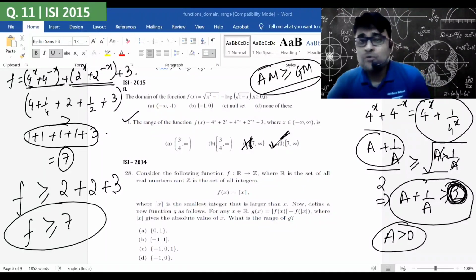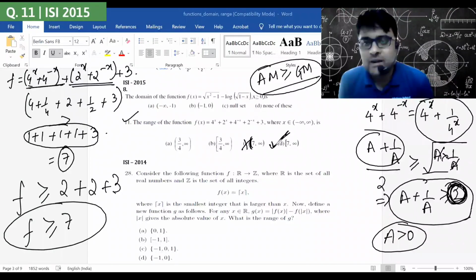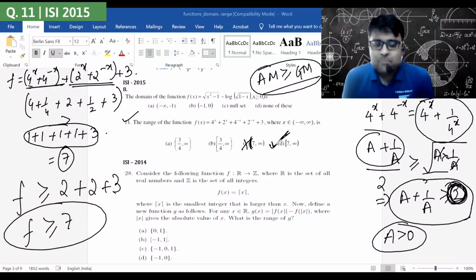This is the foolproof method wherein I apply arithmetic mean greater than or equal to geometric mean. Now, some of you are already putting it in the chat box: sir, how will we think about this? Whenever you have a problem like this, whether it is DSC, ISI, or any other institute, whenever you have a plus 1 by a kind of a format, using AM greater than or equal to GM will do the trick 99% of the time.